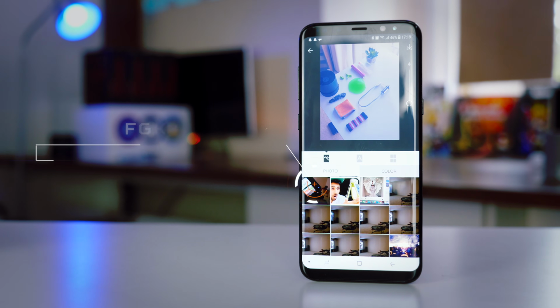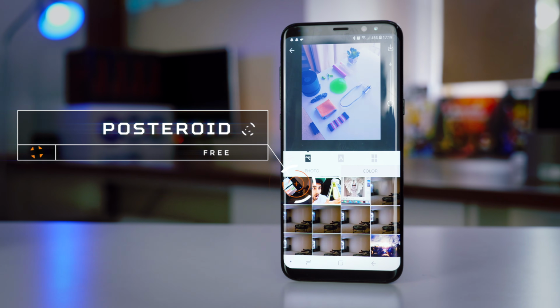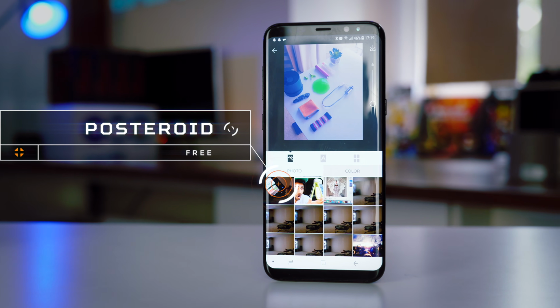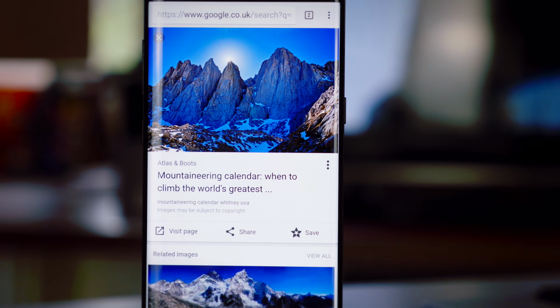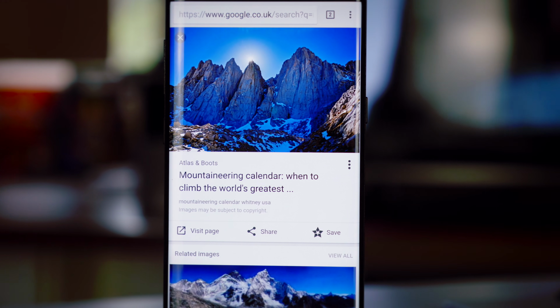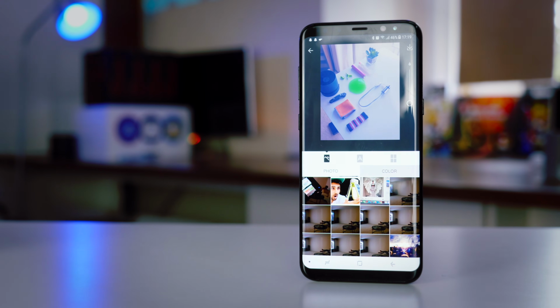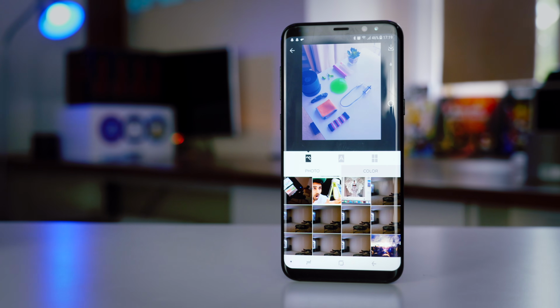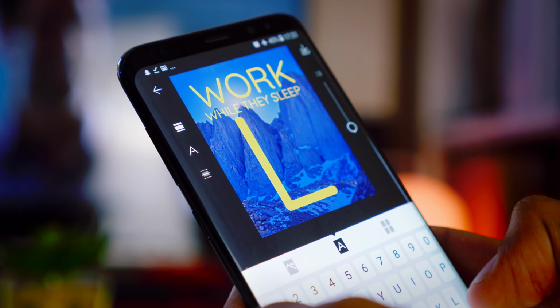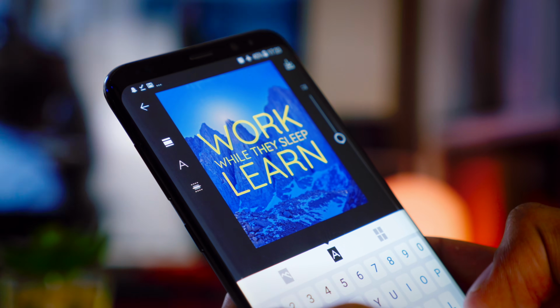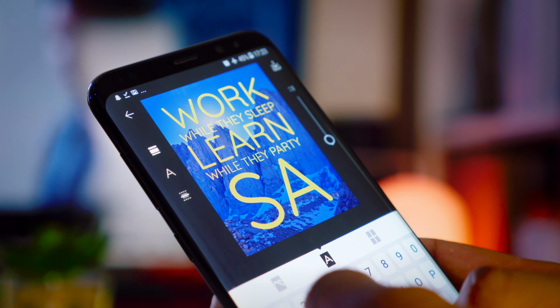So whilst this is not a typical application that I'd feature, Posto did really catch my eye. Essentially, it's a way to make posters very quickly. You can simply head onto Google Images, download any image you want, or even use something from your gallery, and it'll automatically use some color filters to make it appear more poster-like. You can then simply start typing, and it'll automatically format your text to make it look more professional.